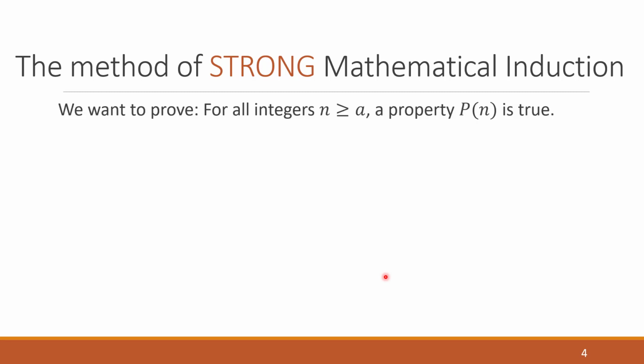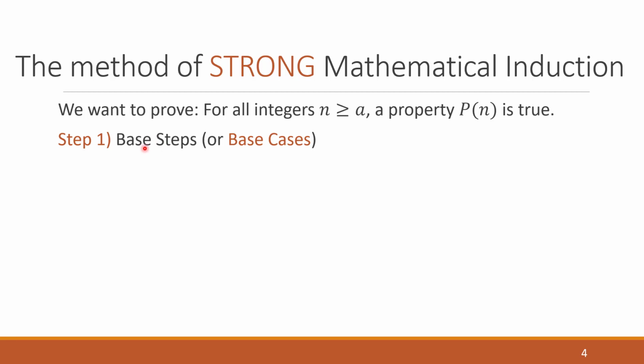So just as with traditional or weak induction, we want to prove that for all integers greater than or equal to some starting point, the base case, some property of those integers is true. So step one, we still do the base steps or base cases.